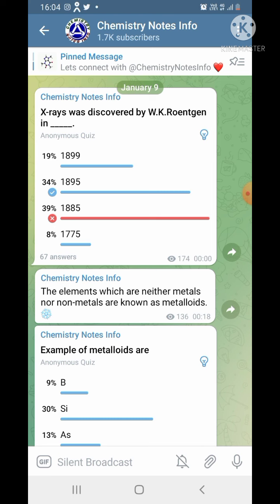Elements which are neither metals nor non-metals are known as metalloids.